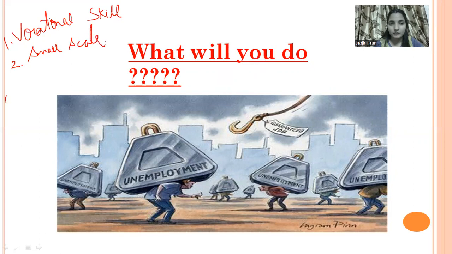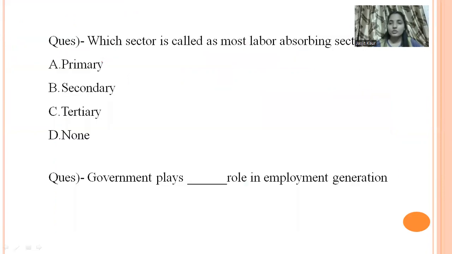And what else? Yes, we need to launch different schemes to provide job opportunities to students. So we can do different things in order to reduce the unemployment rate in India. Okay. So now you have to answer these questions.